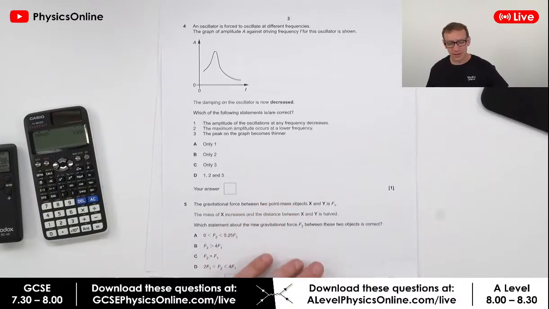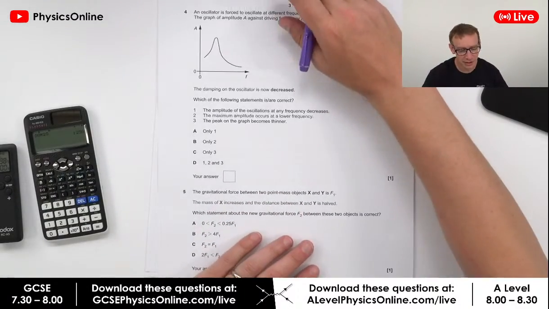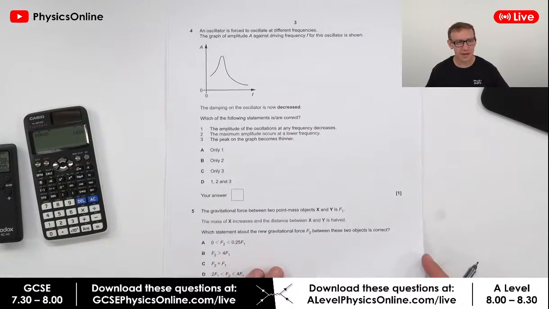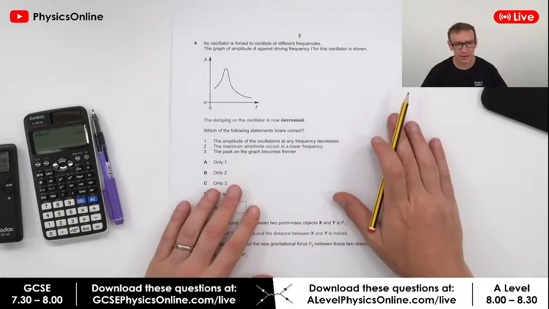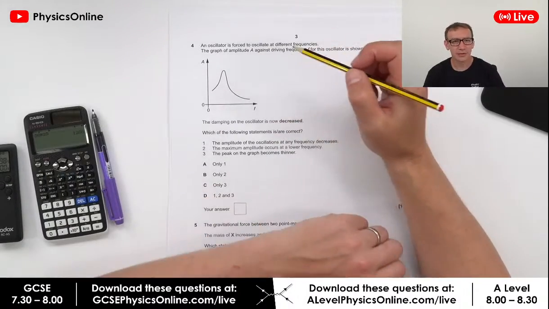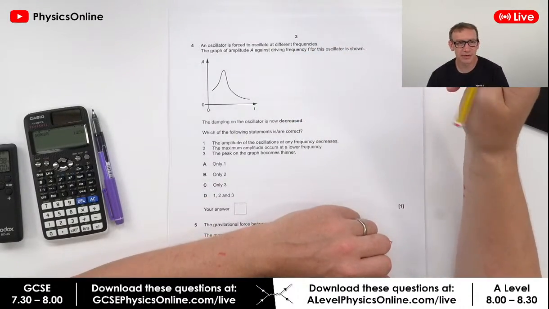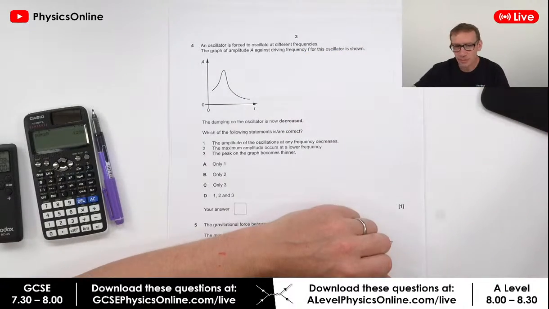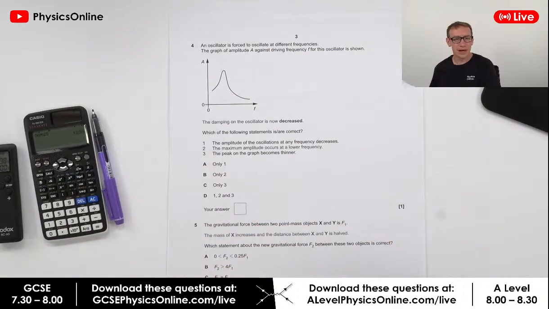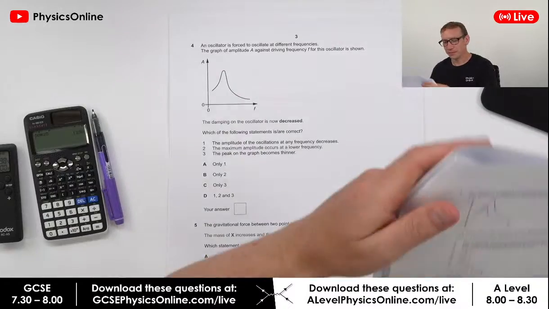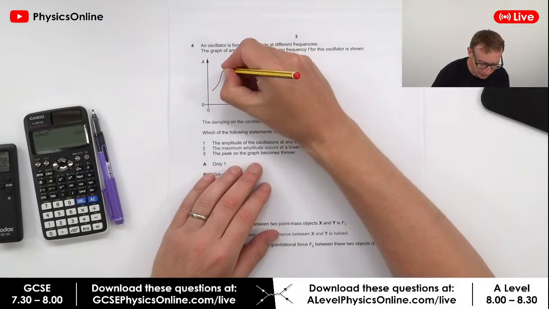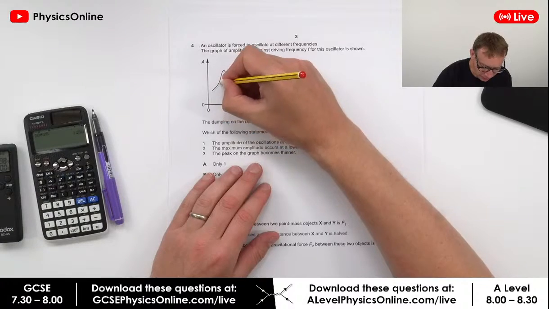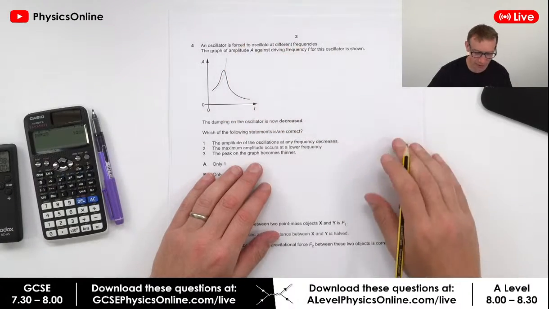Okay, this one over here is a question, again, which I think it's worth using a pencil for sometimes in case you make a mistake. So an oscillator is forced to oscillate at different frequencies. Here we've got the graph of amplitude against frequency. So what we need to think about is if the damping is now decreased. Now effectively the peak, if we think about where the peak goes, the peak follows a path that kind of goes up to the right a bit like that.